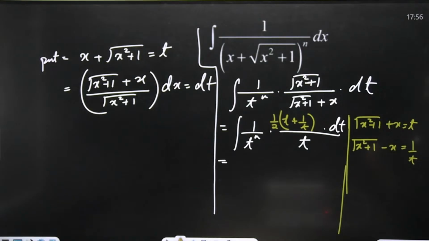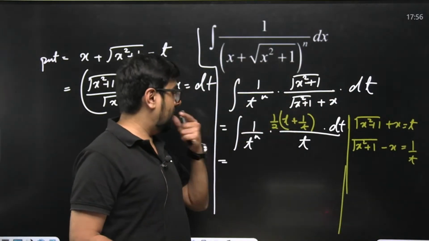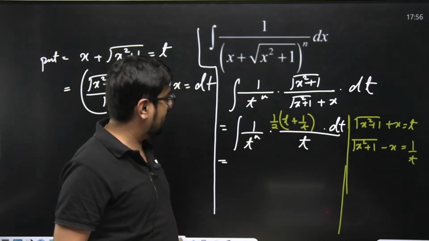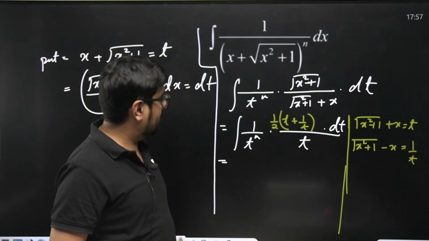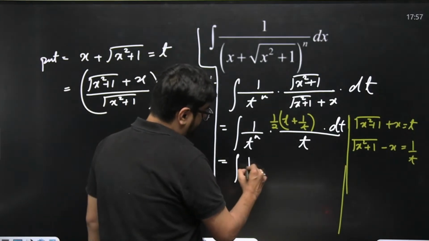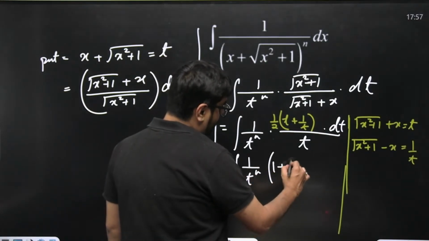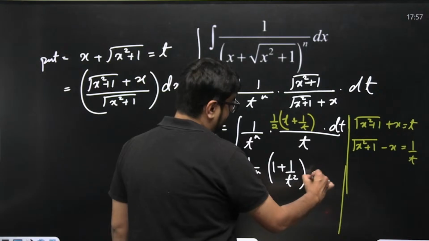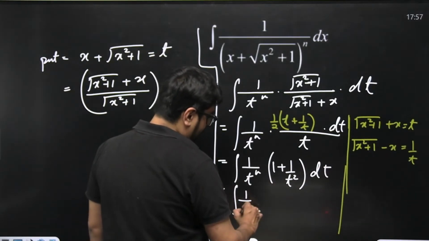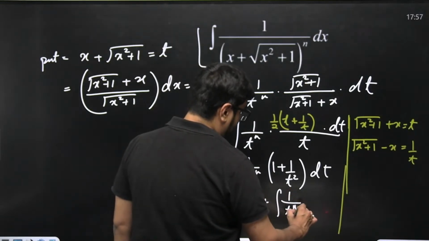Okay, 1 by t to the power n, this you have to solve. When you solve, t square plus 1 by t square, and this t will cancel one of the t in t square. So what are we going to remain with? 1 by t to the power n will be there, and from this one we'll have 1 plus 1 by t square, and dt will remain. We'll multiply t to the power n inside. So we'll have the integral of 1 by t to the power n plus the integral of 1 by t to the power n plus 2.